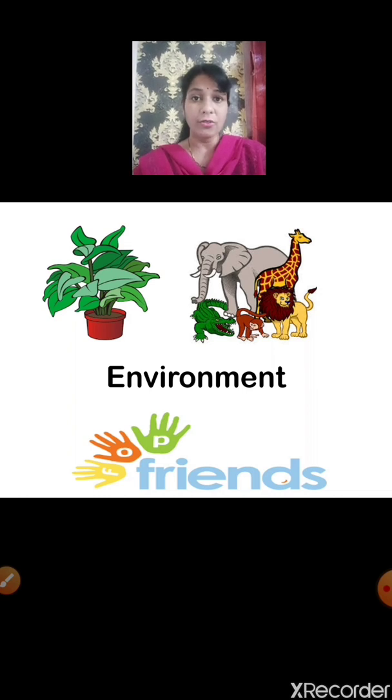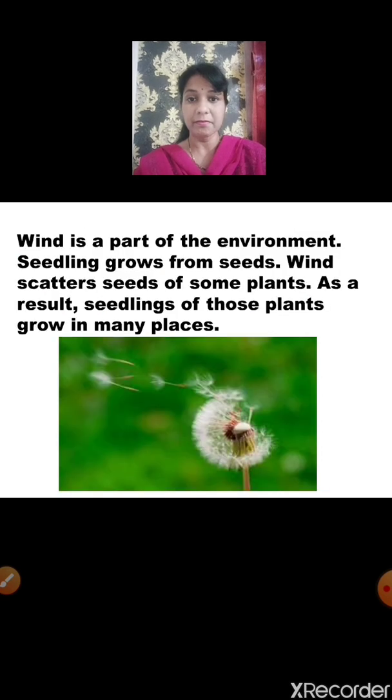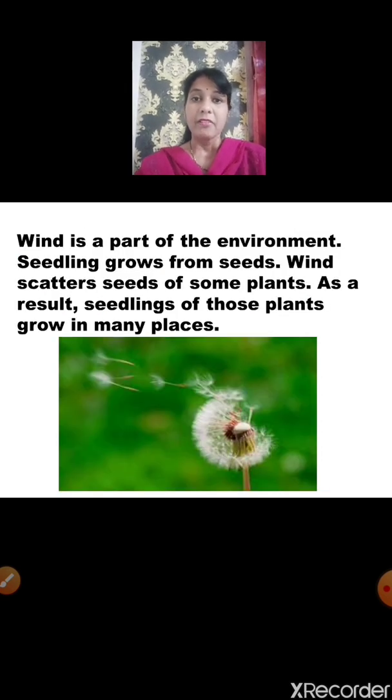Children, do you know plants, animals and environment, they are best friends because they help each other. Let us see how they help each other. We know that wind is a part of the environment and seedlings grow from seeds.